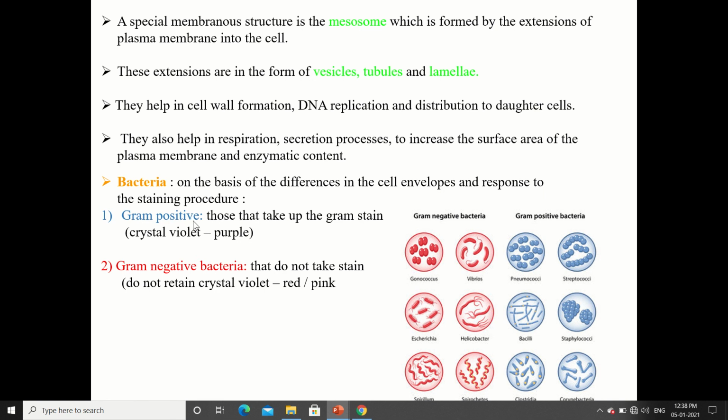Gram positive bacteria are those which take up the gram stain, that is the crystal violet stain, which gives a purple color to the bacteria. You can see here these are the gram positive bacteria. Gram negative bacteria are those which do not retain the crystal violet stain and which give a red or pink color to the bacteria.